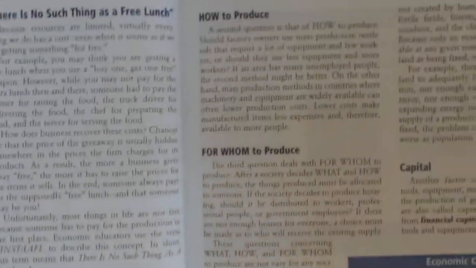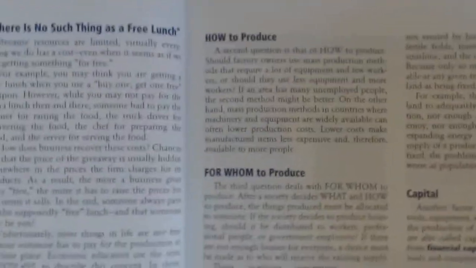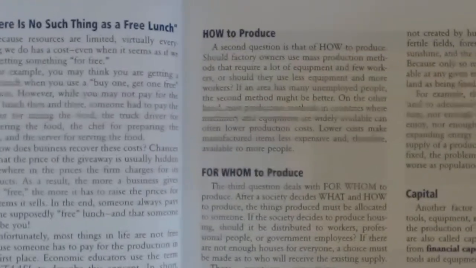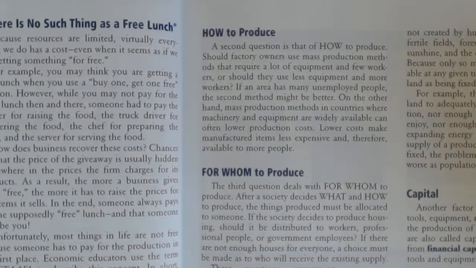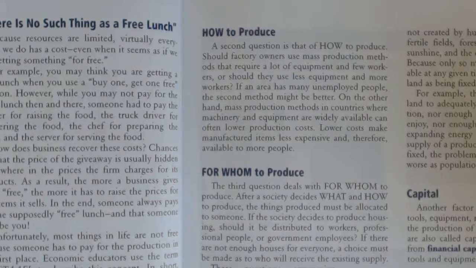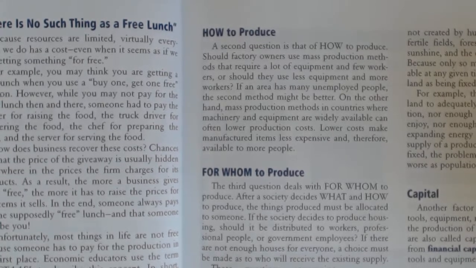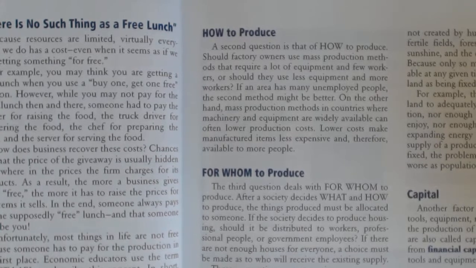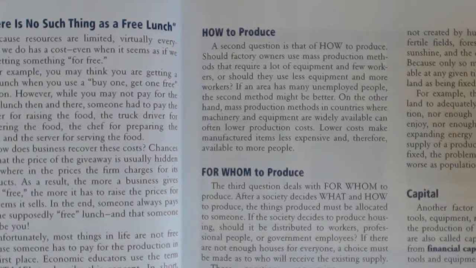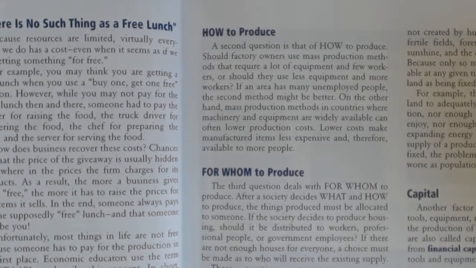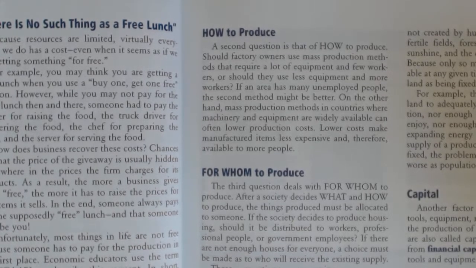The second question, at the top of page 7, that must be answered is, how do we produce it? Should we open factories? Should the government produce it? Should we allow private manufacturing to produce it? How then should we produce it? Should we allow it to be produced by foreigners and then import it into the United States? Those are all questions in economics that every system of economics must answer.